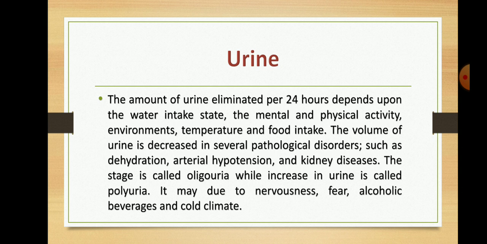The volume of urine is decreased in several pathological disorders such as dehydration, arterial hypotension, and kidney diseases. This stage is called oliguria. While when the increase in urine formation and its elimination occurs, such a stage is called polyuria. It may be due to nervousness, fear, alcoholic beverages, and cold climate.